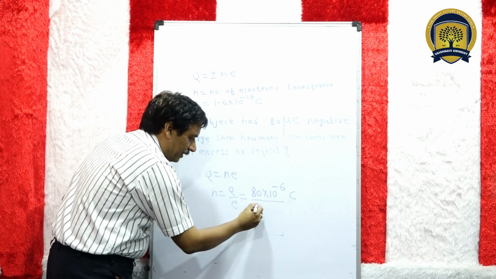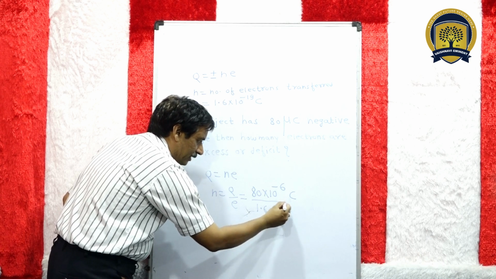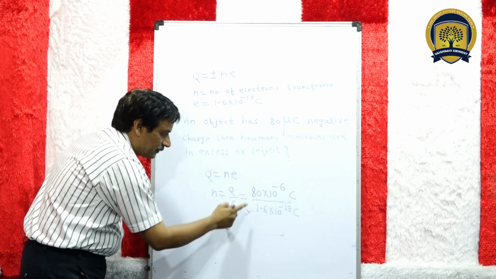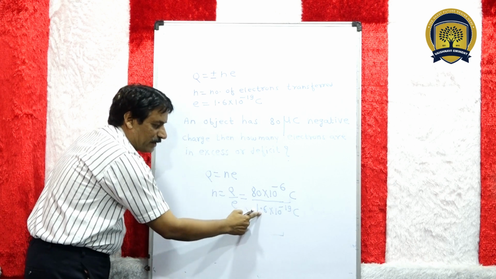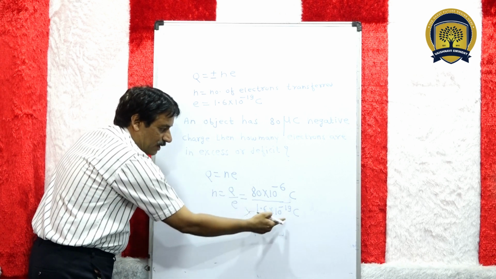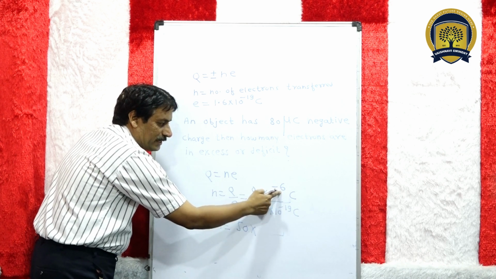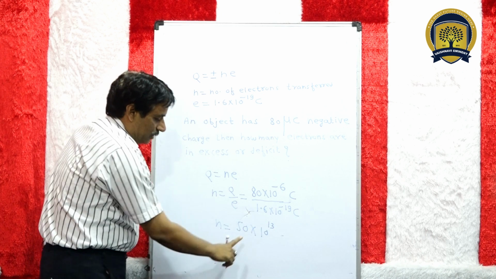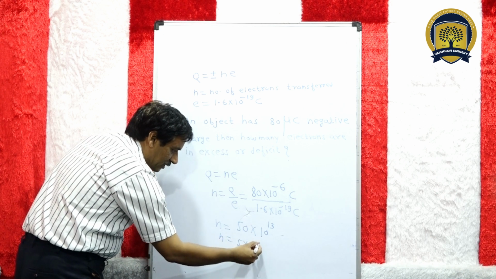Electronic charge, that is 1.6 into 10 raised to power minus 19 coulomb. Okay, we will solve. 80 upon 1.6 is 50. This power, child, moves from denominator to numerator so the power becomes plus: plus 19 minus 6, 10 raised to power 13. And 50 and 13, this will be 5 into 10 raised to power 14.